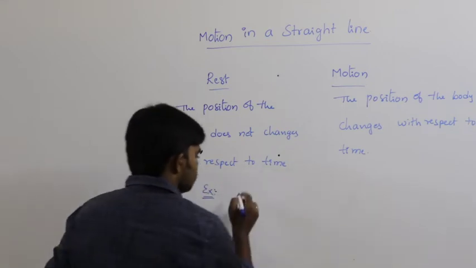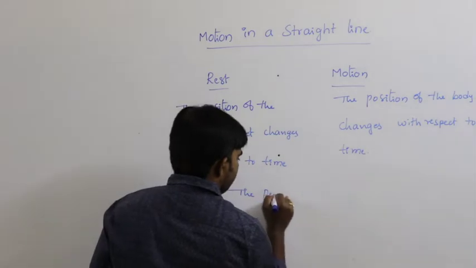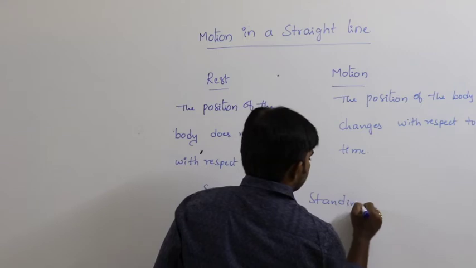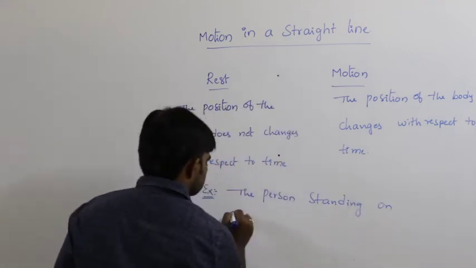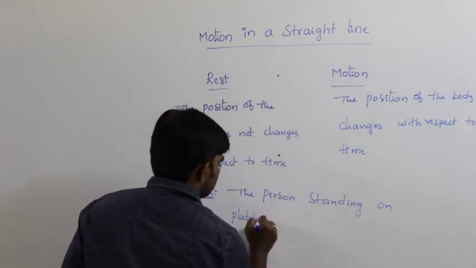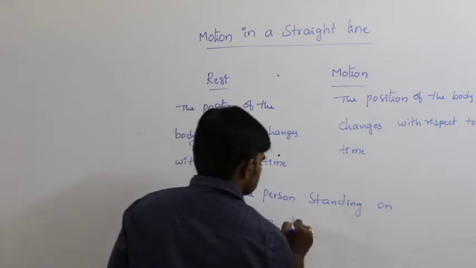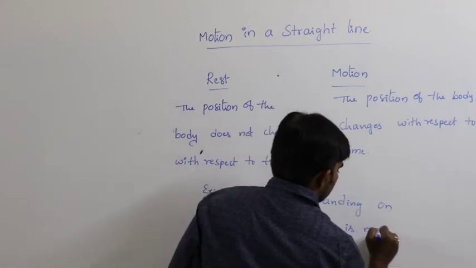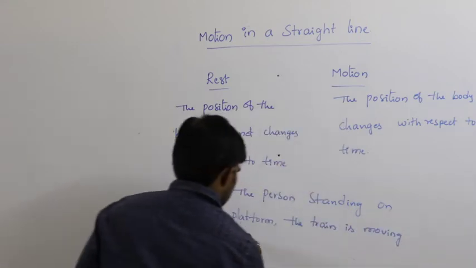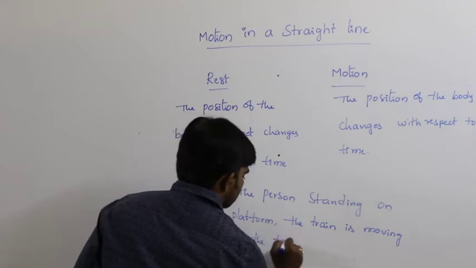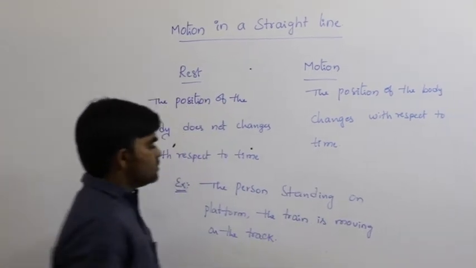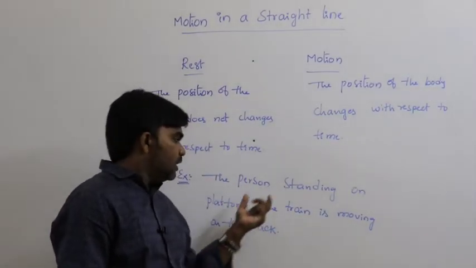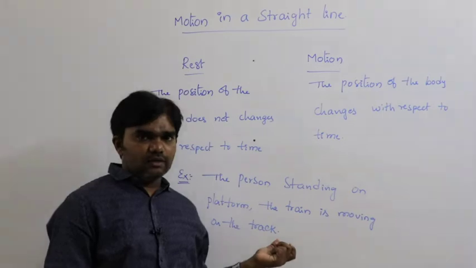Example. Let us say the person is standing on the platform and the train is moving on the track.